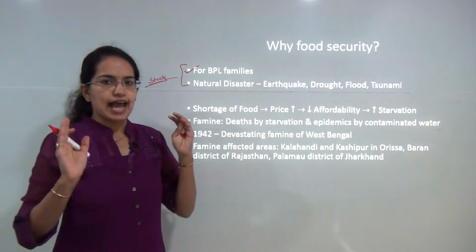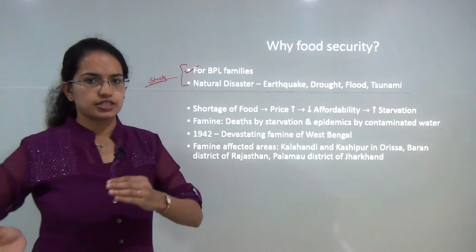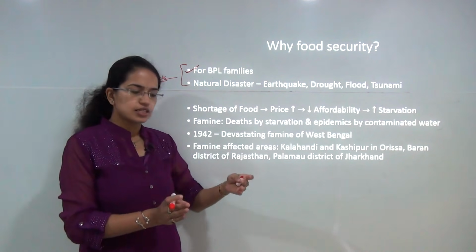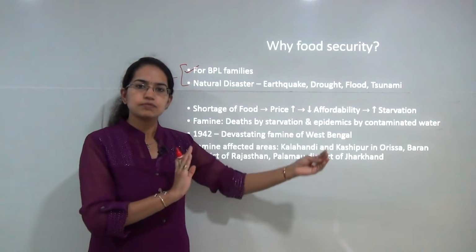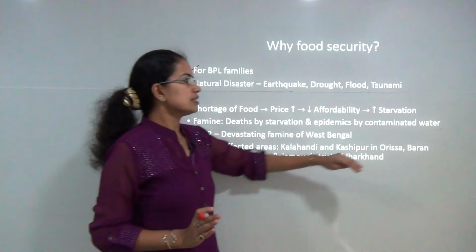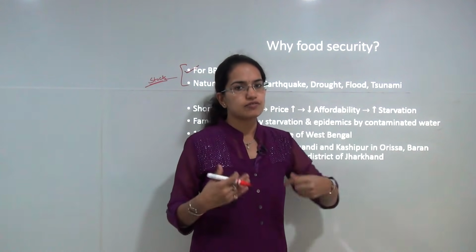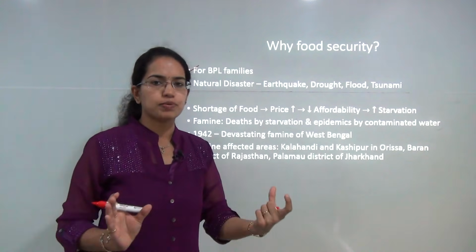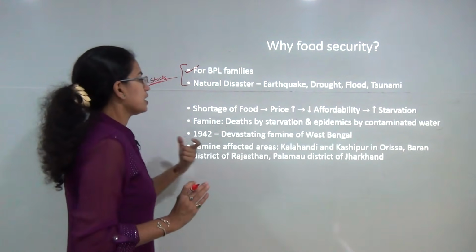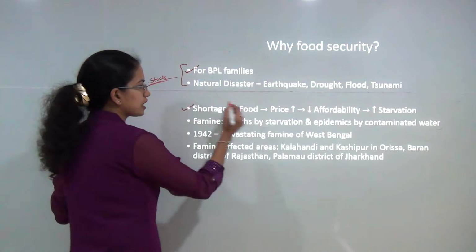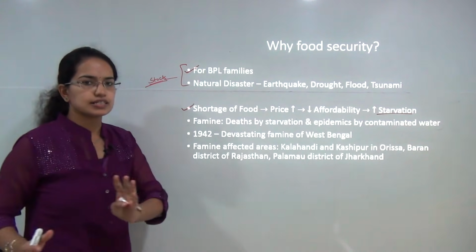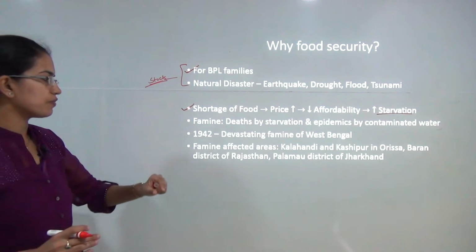Now, what would exactly happen if there is a shortage of food? If there is a shortage of food, the price would increase. Since the price would increase, less people will be able to afford the food stock, and as a result, the problem of starvation and hunger would increase, because there are very few people who can afford to buy food grains at such high prices. As a result, there would be severe starvation or hunger that could occur. We'll understand hunger in a separate section as we move forward.